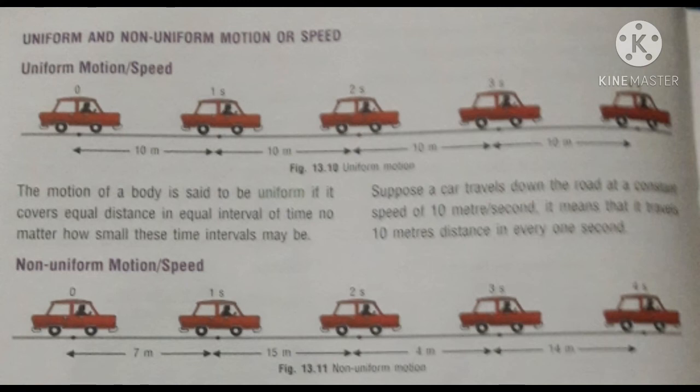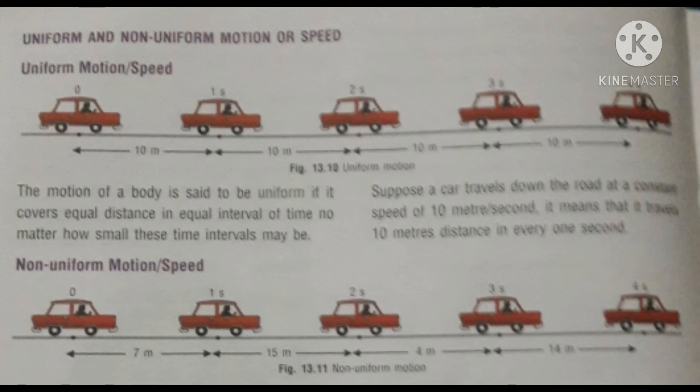Non-uniform motion or speed: the motion of a body is said to be non-uniform if it covers unequal distances in equal intervals of time. Children, in the picture you are seeing the car travels 7 meter in the first second, then 15 meter in the next second, then 4 meter in the next second, and then 14 meter in the next second.